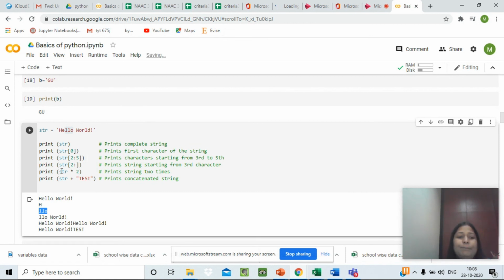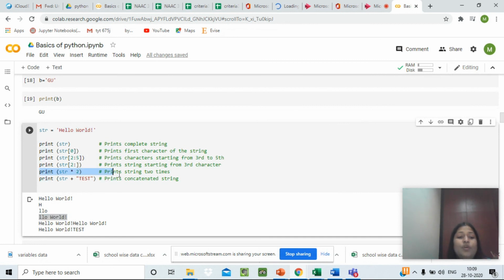The next is print string 2:. Now let's see what will happen for this particular statement. When we have not written any value after the colon, it will print the string starting from the third character. So 0, 1, 2. And since we have not mentioned anything after the colon, the rest of the string will be printed as the output.